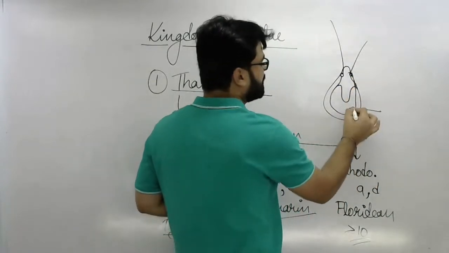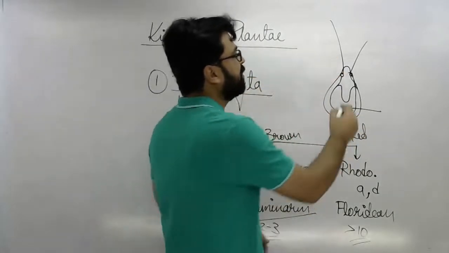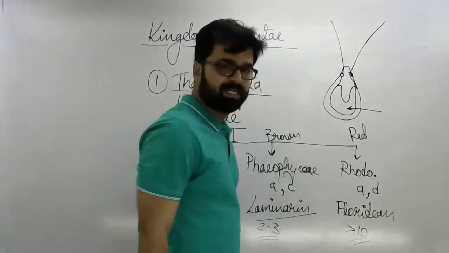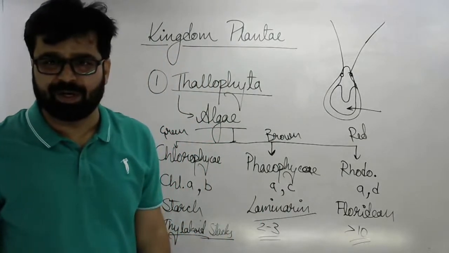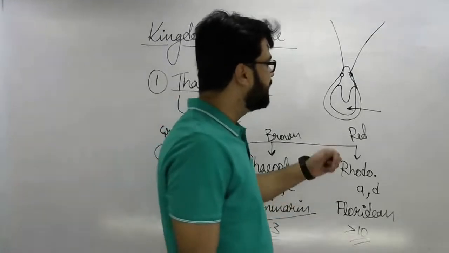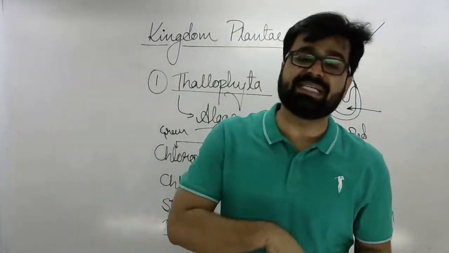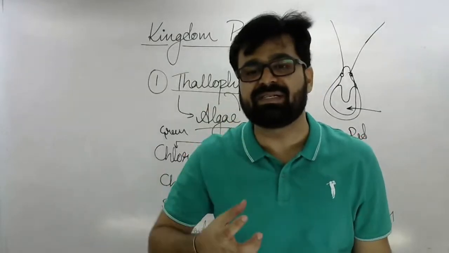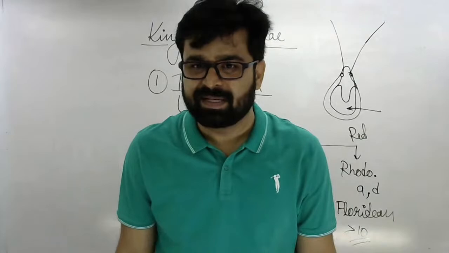This is the chloroplast of Chlamydomonas. It also bears flagella so that it can swim. Yes, Volvox again is an example of green algae. And Volvox is a unicellular algae, but it lives in the form of colonies.